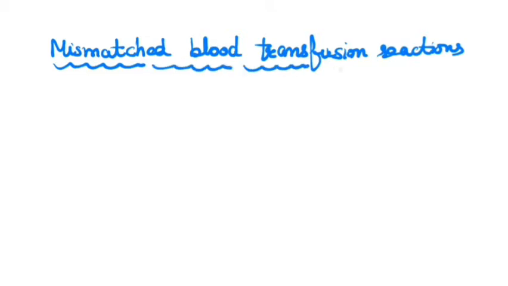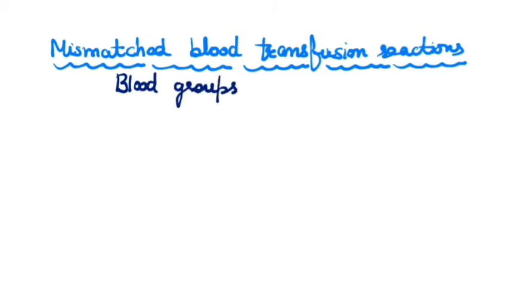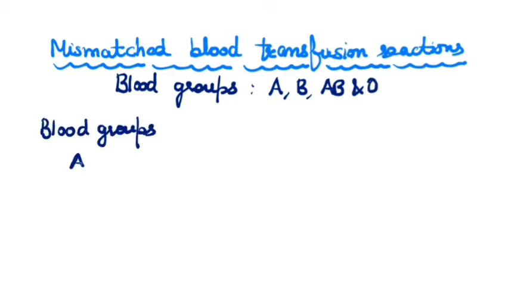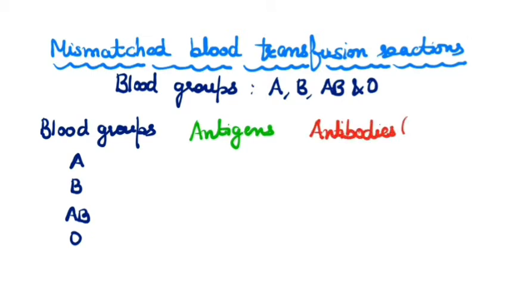Mismatched blood transfusion reactions. As we all know, blood groups are of four main types: A, B, AB and O. Now let's discuss this in detail. Blood groups are mainly classified on the basis of antigens on the surface of RBC and antibodies present. Antibodies here are IgM.